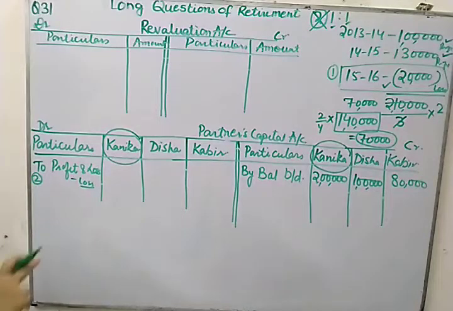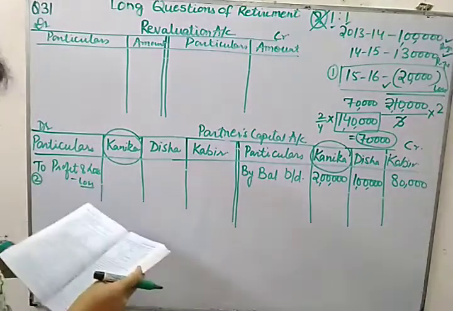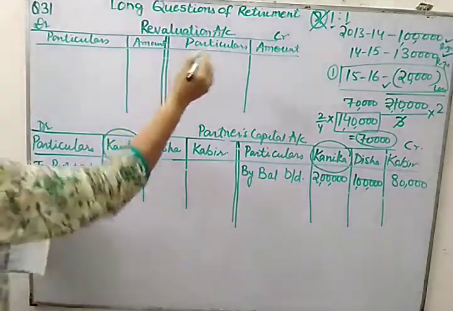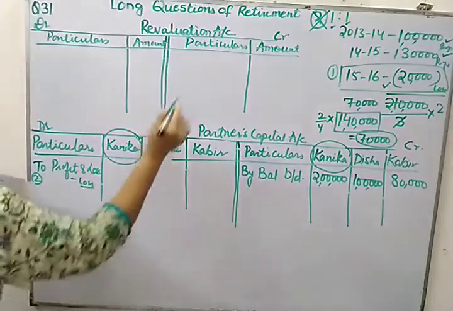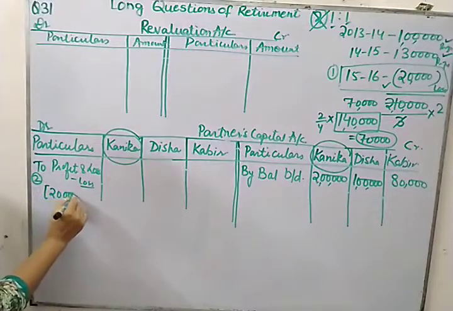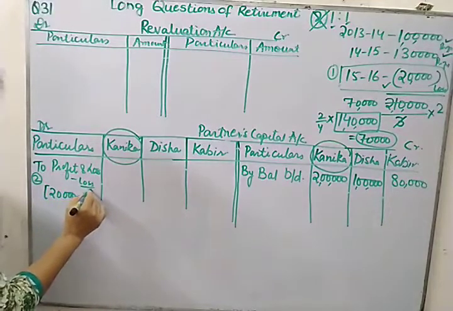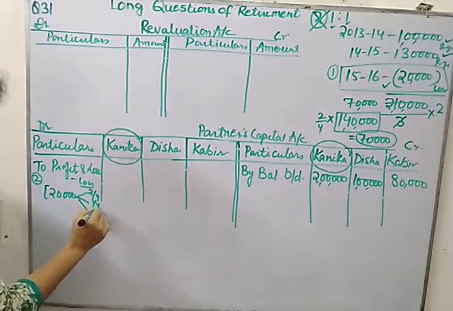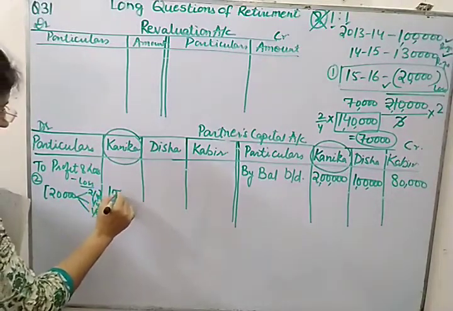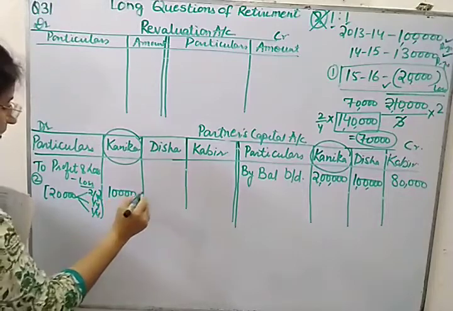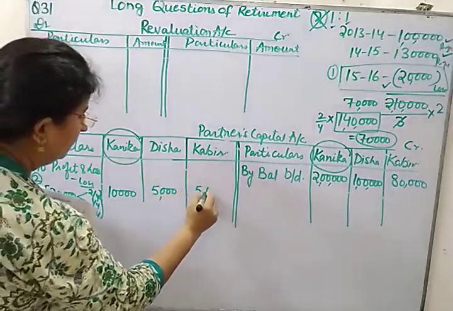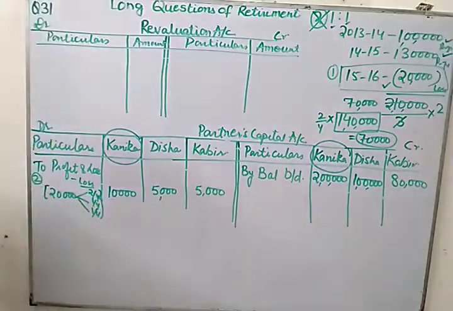So let us start. The profit and loss which is given to us is 20,000. So let us distribute 20,000 in the ratio of 2:1:1, means 2/4, 1/4, 1/4 respectively. So half will go to Kanika, 10,000 will go to Kanika, and 5,000 to Disha, and 5,000 to Kabir.